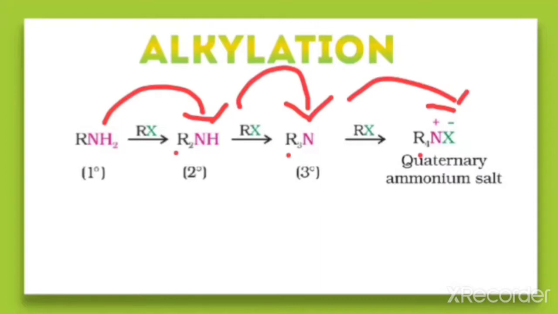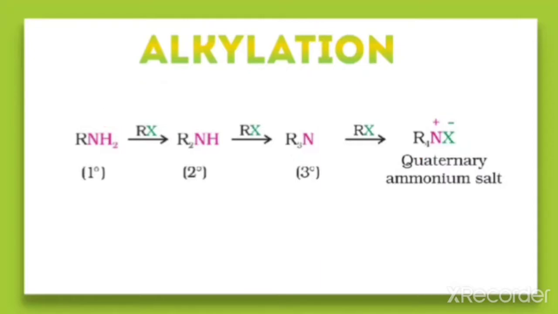This is called the alkylation reaction, and we have already discussed it in the 10th chapter, on haloalkanes and haloarenes.